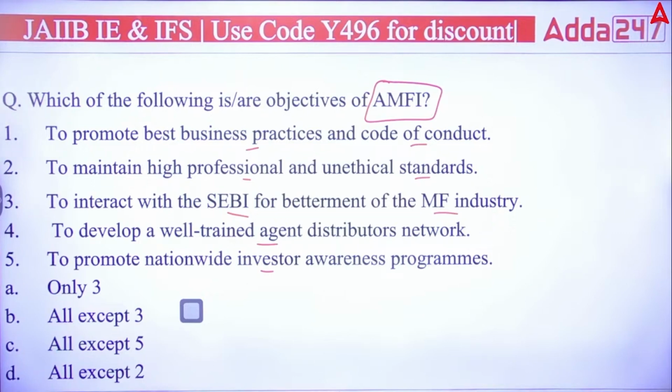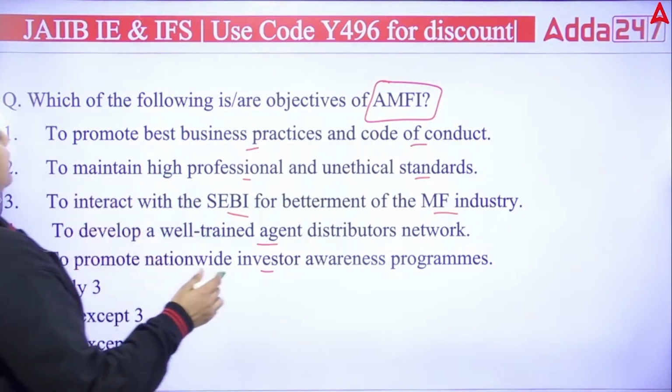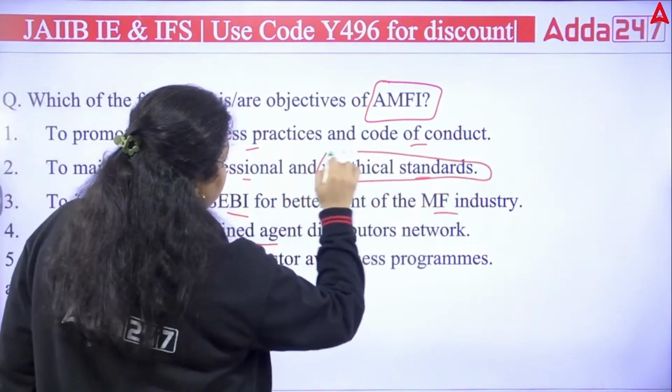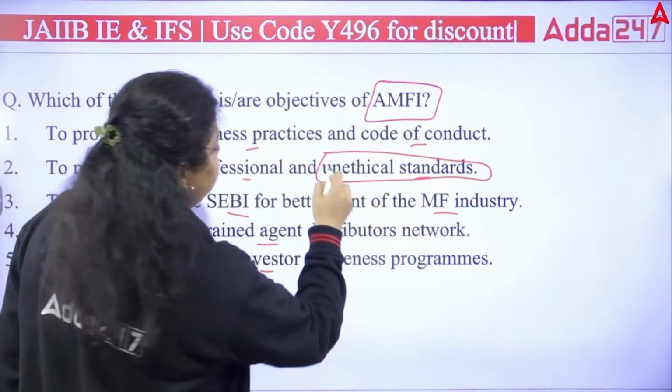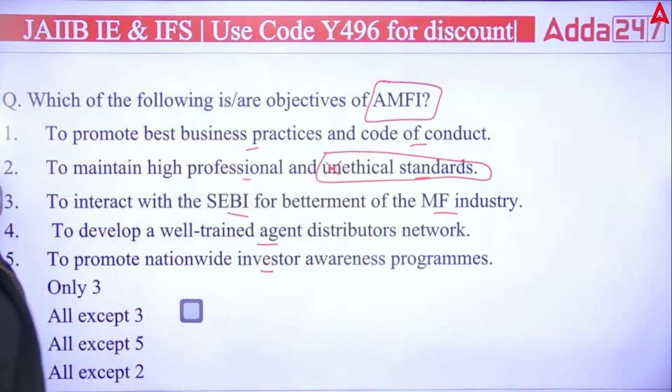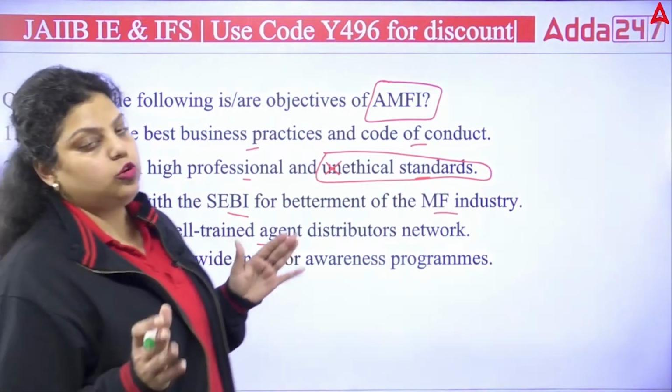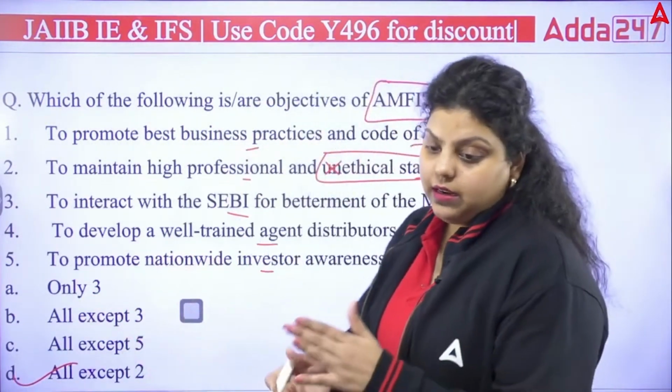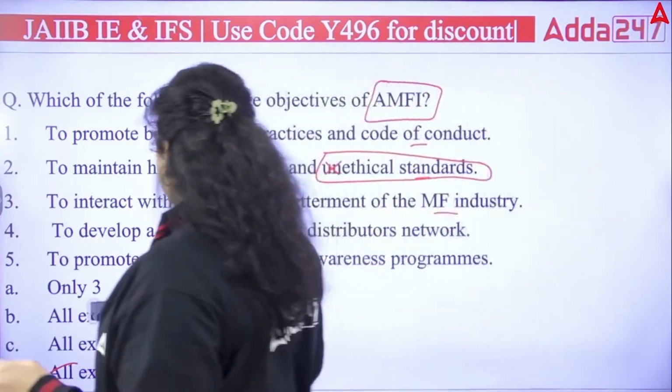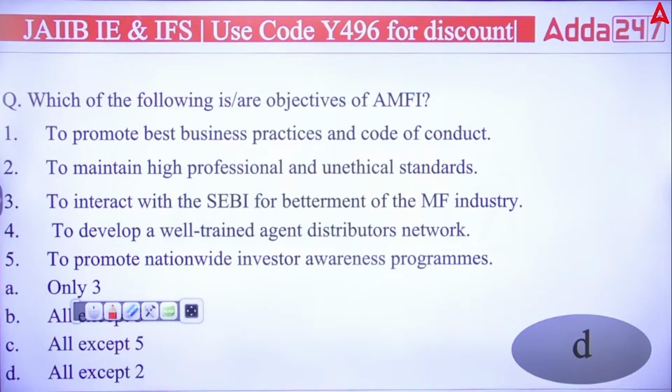Okay, so the first is correct, the second is half correct, not half. It does not maintain unethical standards, it maintains ethical standards. So this 'un' is wrong. So the right answer is all are objectives except the second statement, because it says unethical standard. No, it should maintain ethical standards in the industry. So the right answer is D. Okay, right answer is D.